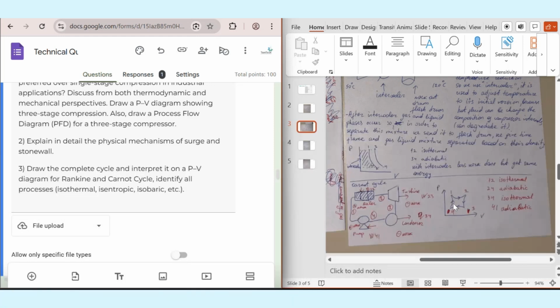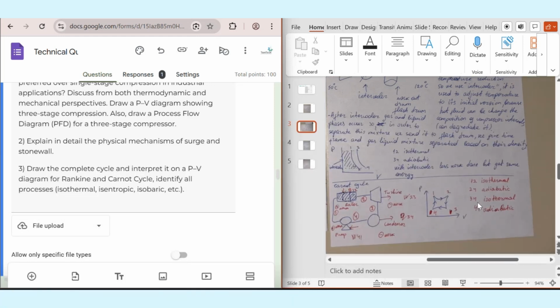In the Carnot cycle, we have two isothermal and two adiabatic processes. As you can see from here, from 1 to 2 is isothermal expansion, from 2 to 3 is an adiabatic process, from 3 to 4 is isothermal compression, and from 4 to 1 is again an adiabatic process. And you know, the Carnot cycle is considered a perfect cycle. Here, heat is absorbed during isothermal expansion. Work is done during adiabatic expansion, but heat is rejected during isothermal compression, and adiabatic compression also restores the system.